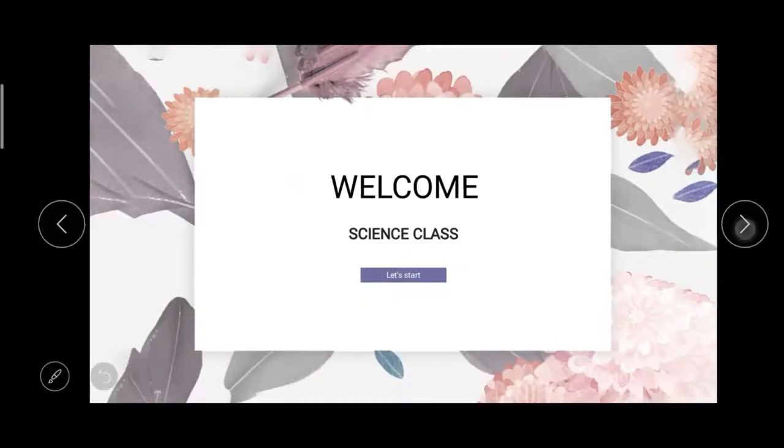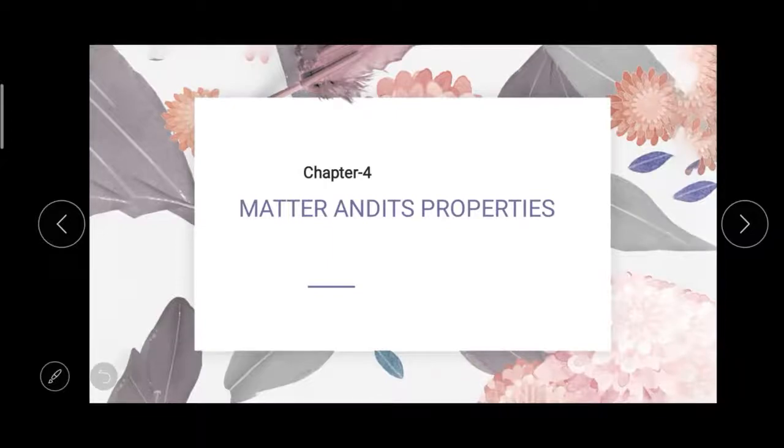So which chapter did we start in the previous class? Matter and its property, right? Chapter 4, matter and its property. In that chapter, what are the topics we have learned? So what are the three states of matter? Solids, liquids, and gases, right? So next we have learned about the properties of matter. So what are the properties of matter? Matter occupies space. Matter has weight. Matter can change from one form to another.